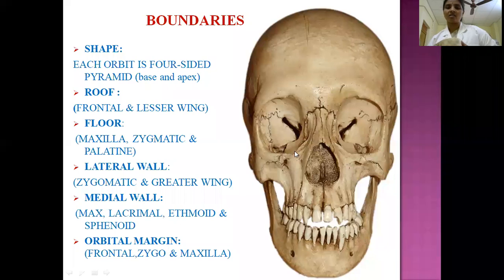Then the medial margin. The medial margin is formed by the frontal process of the maxilla. So, this is the maxilla. See, this is the maxilla. It extends upwards. So what is that upward projection? It is the frontal process of the maxilla. So this maxilla here articulates with the frontal bone. This is the frontomaxillary suture, and medially the maxillary bone articulates with the nasal bones. This is a suture between the nasal bone and maxilla.